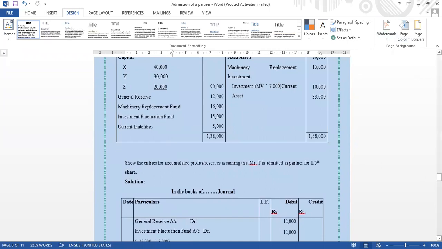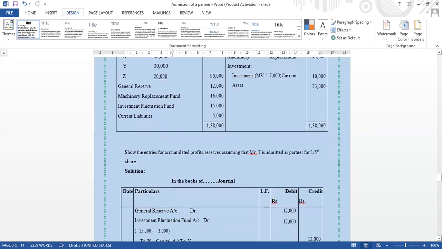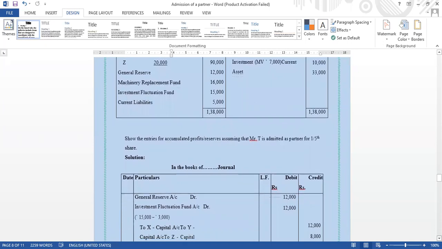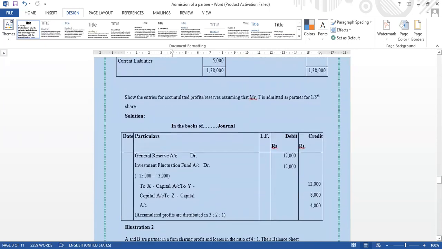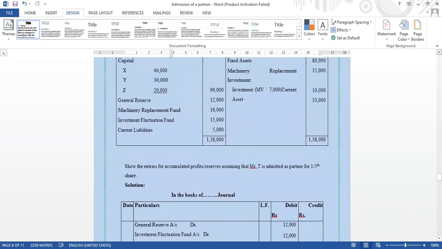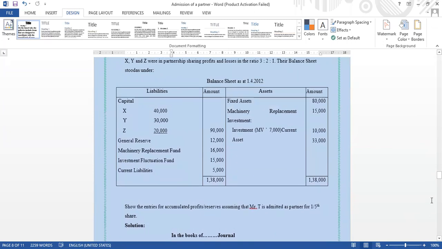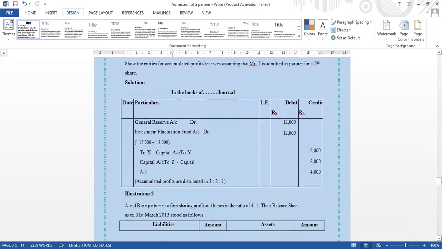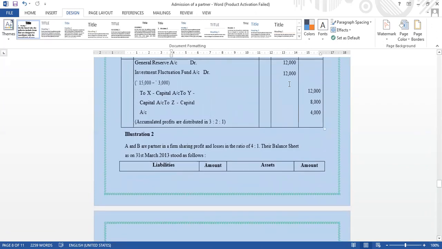General reserve 12,000. Investment fluctuation fund how much? Total amount here 15,000, minus 3,000, so the total you should write is 12,000.